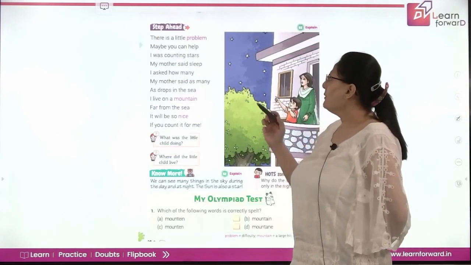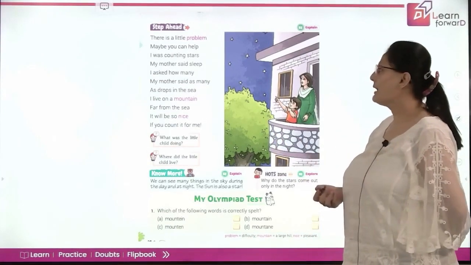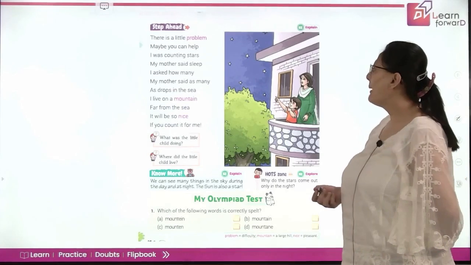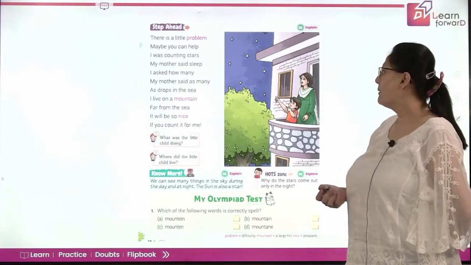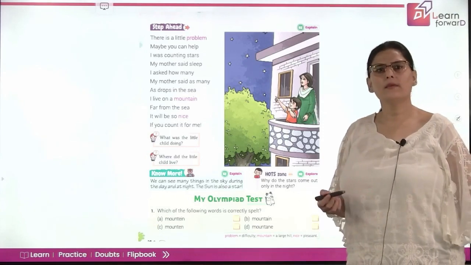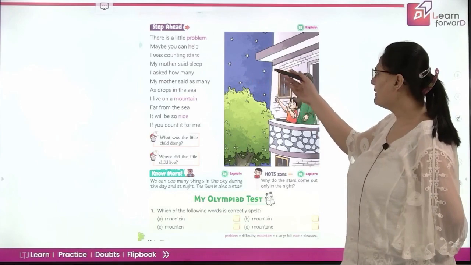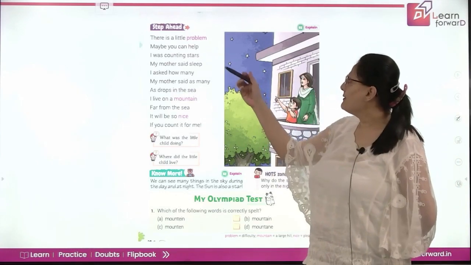There is a little problem. Maybe you can help. I was counting stars. My mother said sleep. I asked, how many? My mother said, as many as drops in the sea. So the little boy says that I have a problem and I just want your help.